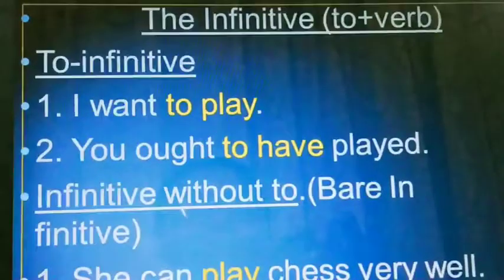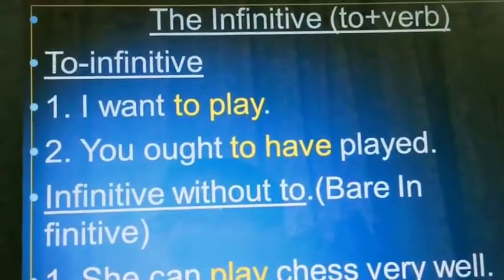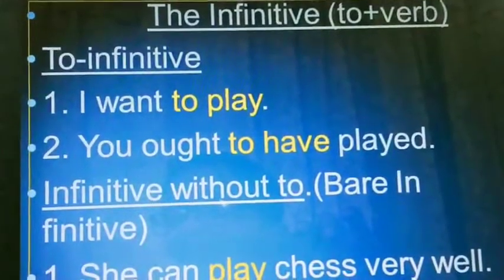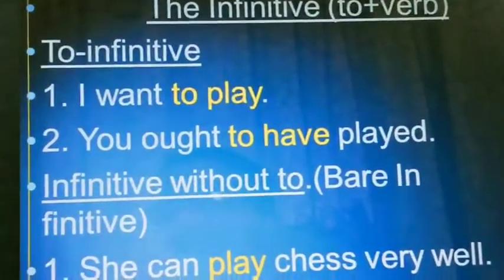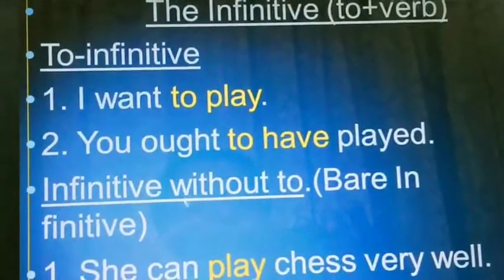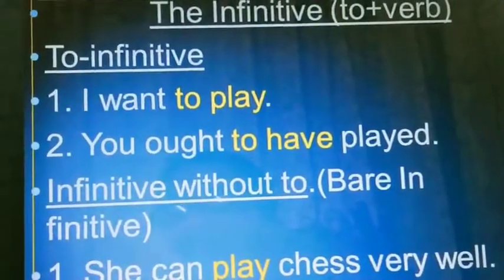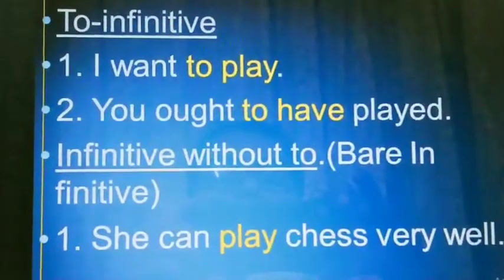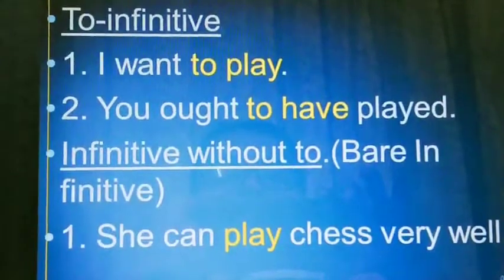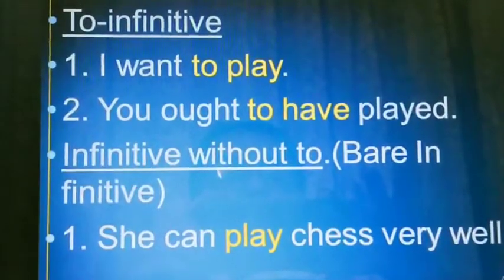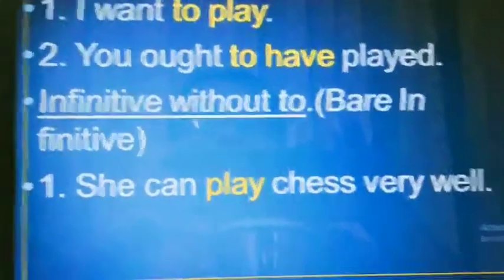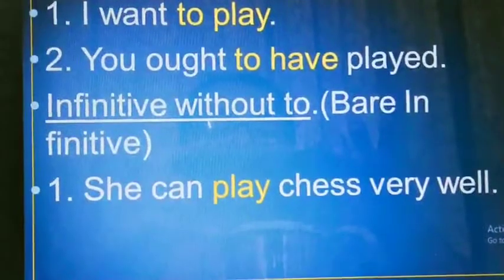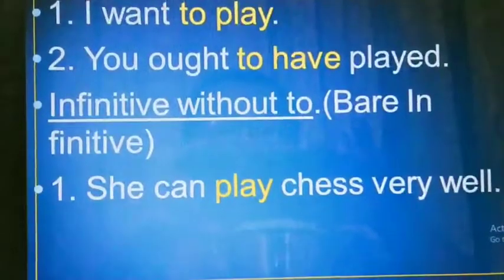So first you will see the infinitive. The infinitive is also referred to as the to-verb. It can be used with or without to. In these sentences, to play, to have denote the infinitive. Infinitive means to after first form of the verb. The infinitive without to is known as bare infinitive.